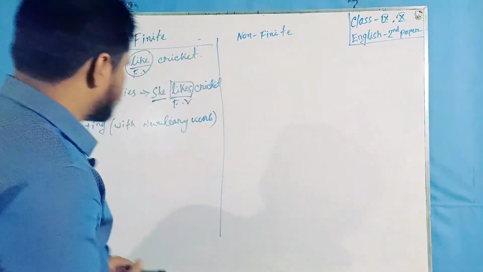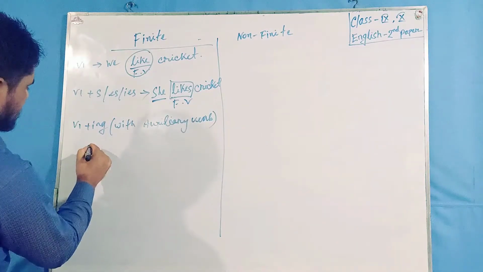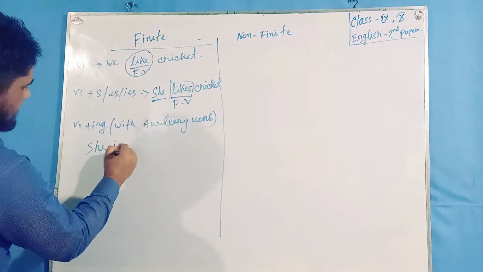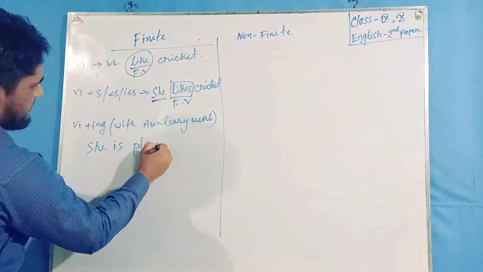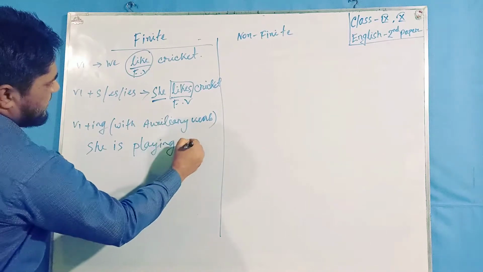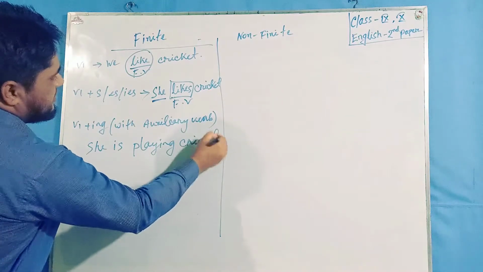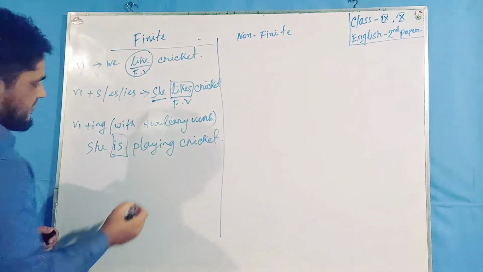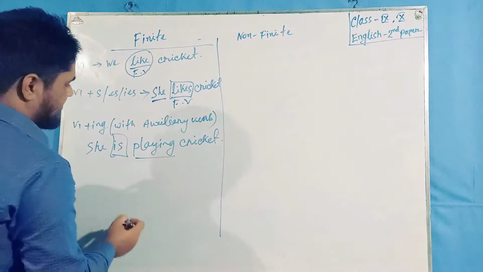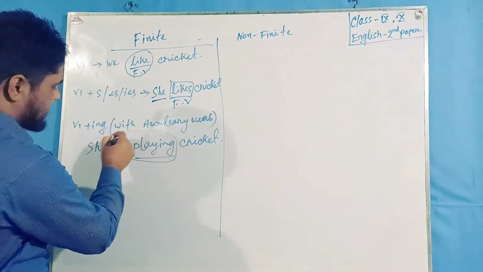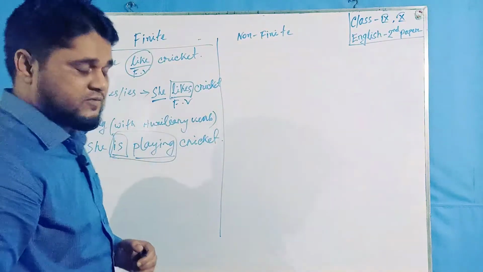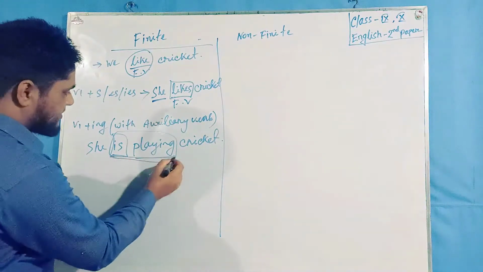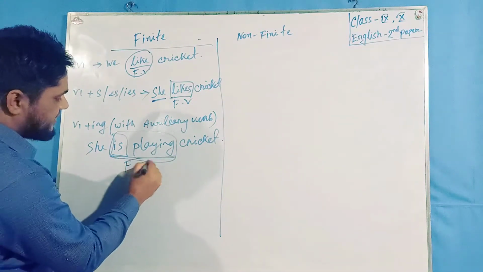For example, she is playing cricket. Here is is a be verb or a helping verb, and playing is a verb. These two verbs act together as one part of speech, and they can be called a finite verb.